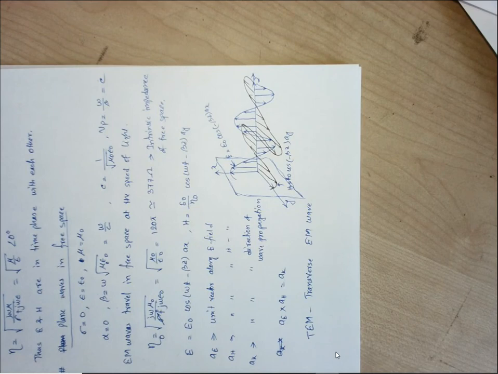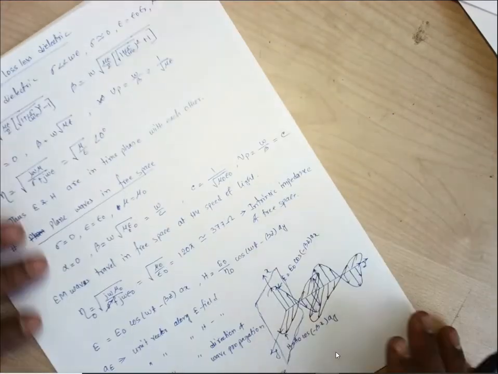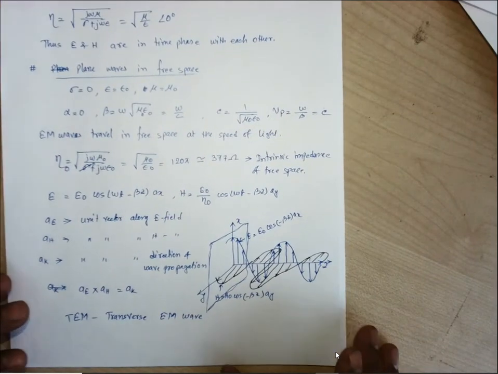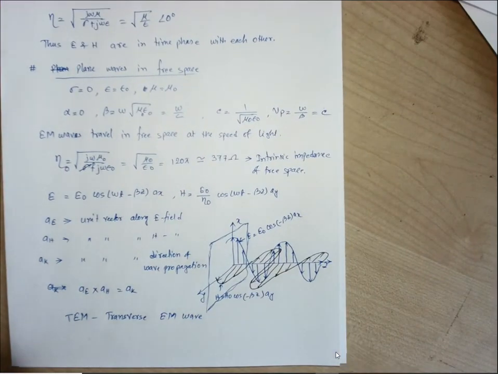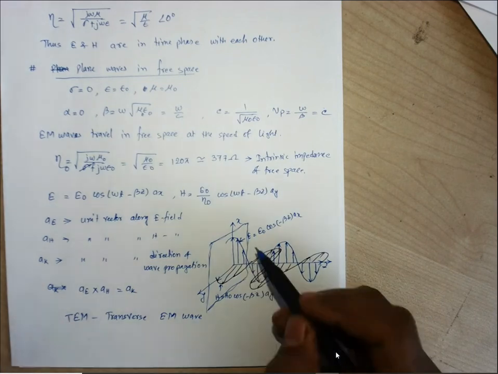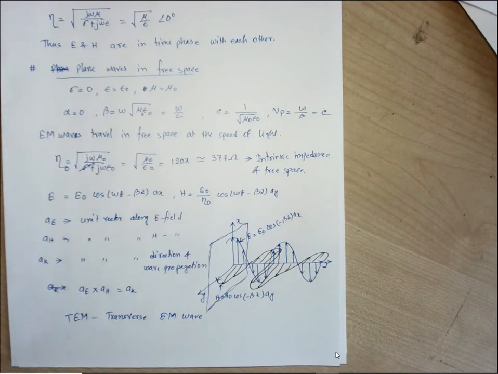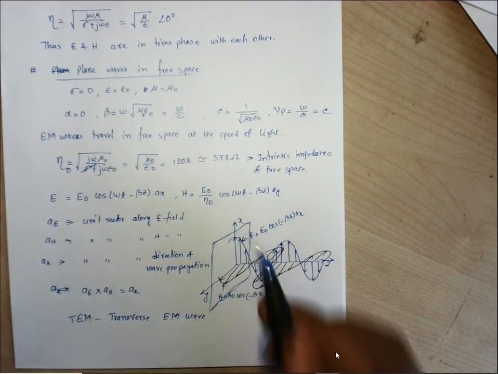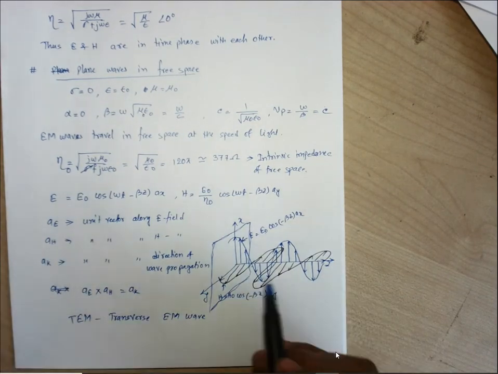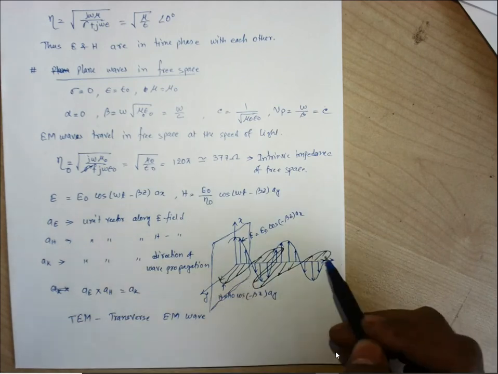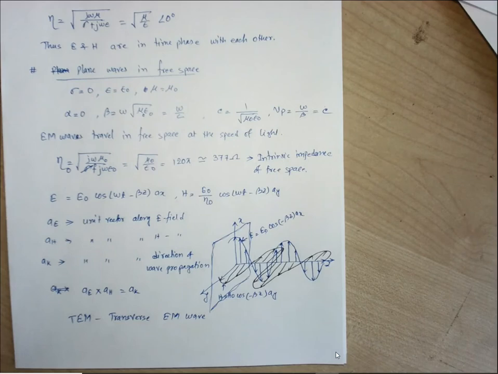Yes, sir. Now another thing, we have said that it is a transverse electromagnetic wave. Now let us consider a certain condition where both E naught and H naught have the same value, that is electric field and magnetic field have the same magnitude on this transverse plane. Just try to understand. Right now we are talking about electric field and magnetic field both lying on this transverse plane, either at z equals 0 or z equals 1 or z equals 2. Anywhere this plane exists, this kind of waves are known as transverse electromagnetic wave.